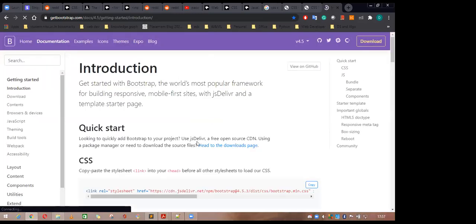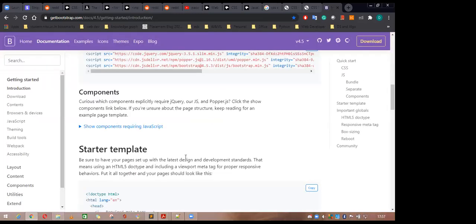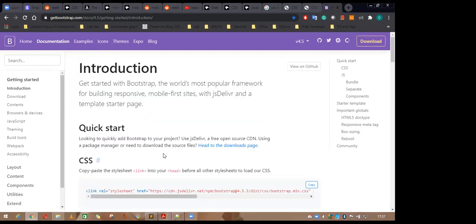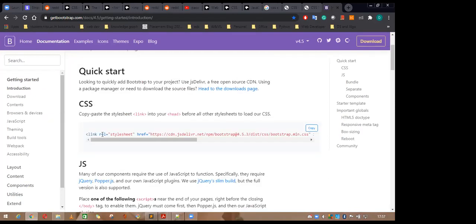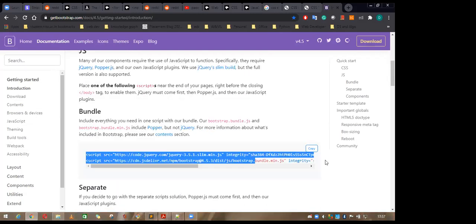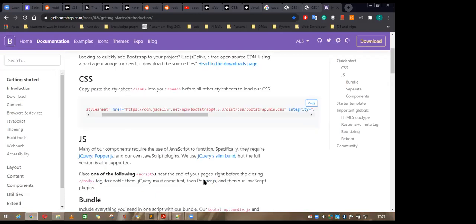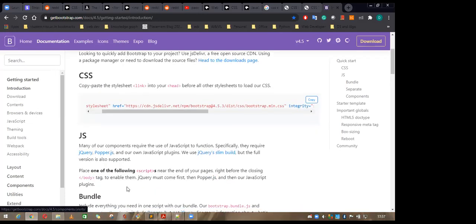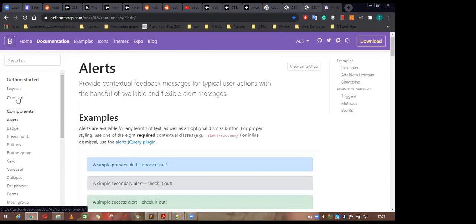So this is something like a framework. What a framework is doing is, if you don't want to create something from scratch, you can embed styling from CSS or JavaScript from Bootstrap into your web page. Let me show you something here. If you go to the content page, the content, I'm sorry, not the component. Where is the content? Yeah.